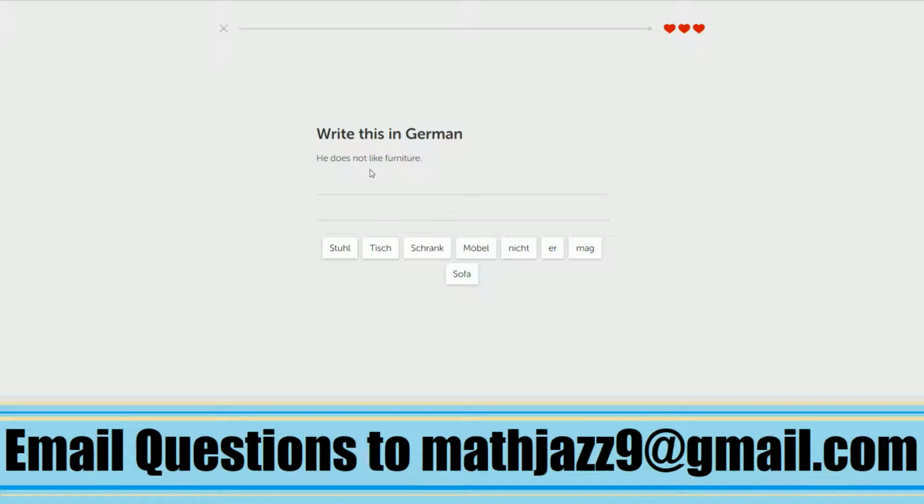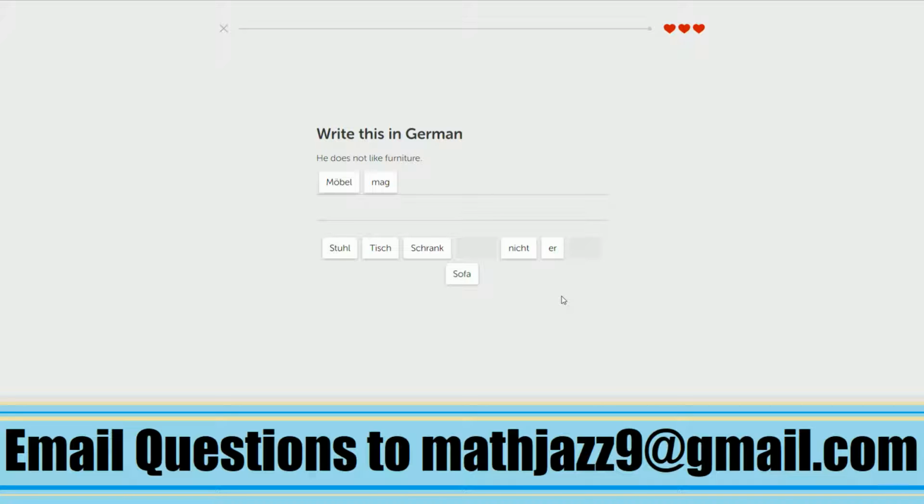So let's see. We know we're talking about furniture, so let's put furniture first because it's one of the capitalized words. And then always the second word in the sentence is the verb, not the second word, second part of the sentence. So if we're talking about furniture, he does not like furniture. Möbel mag, furniture like, is how we do it.